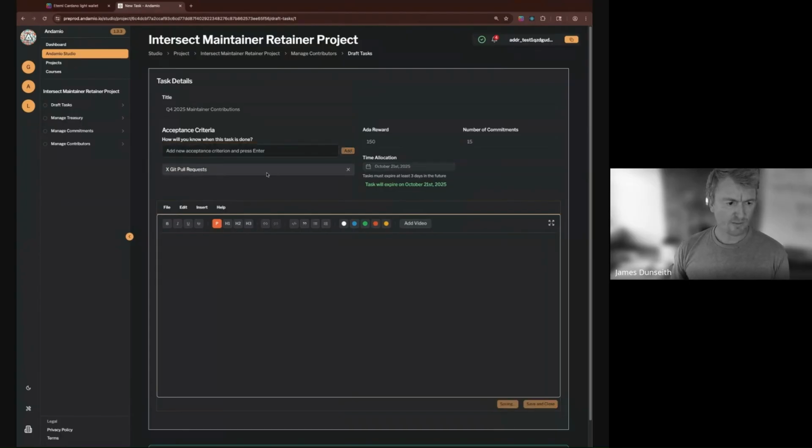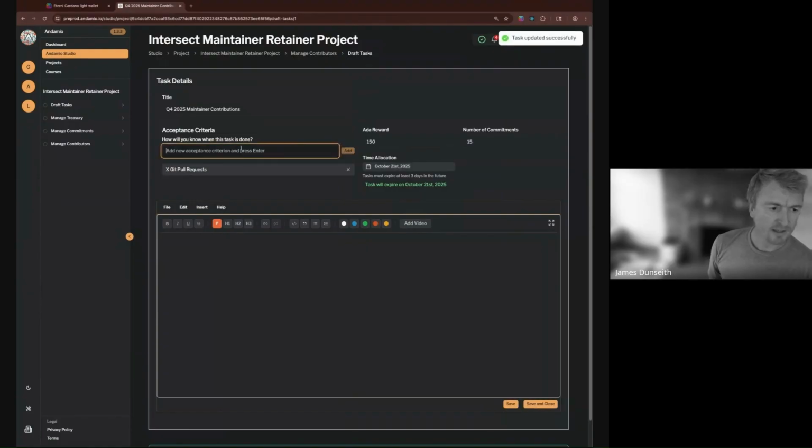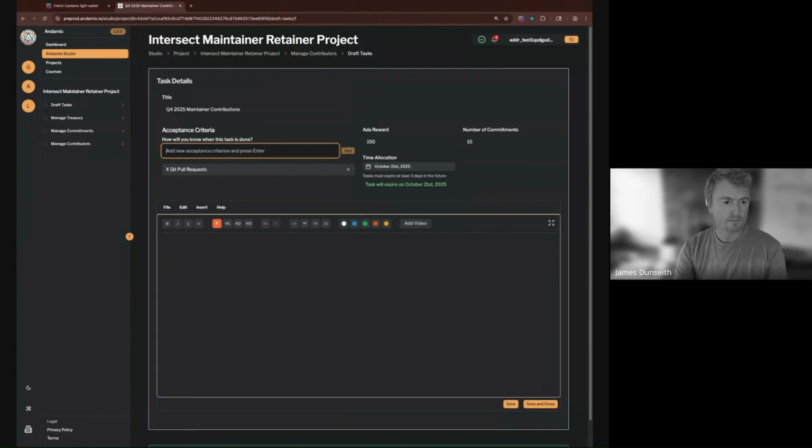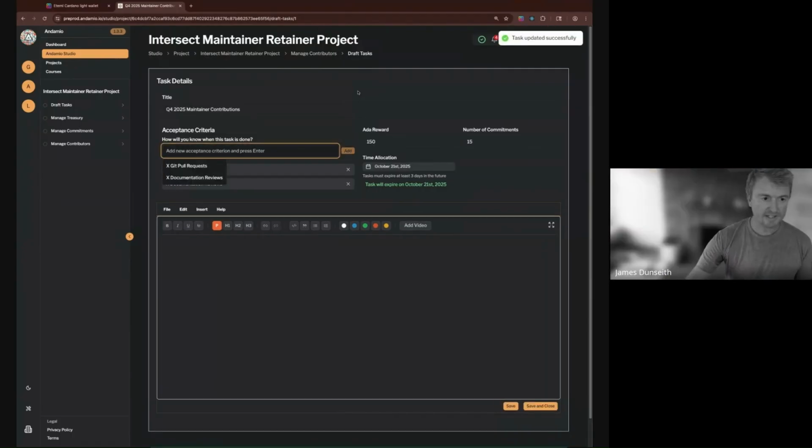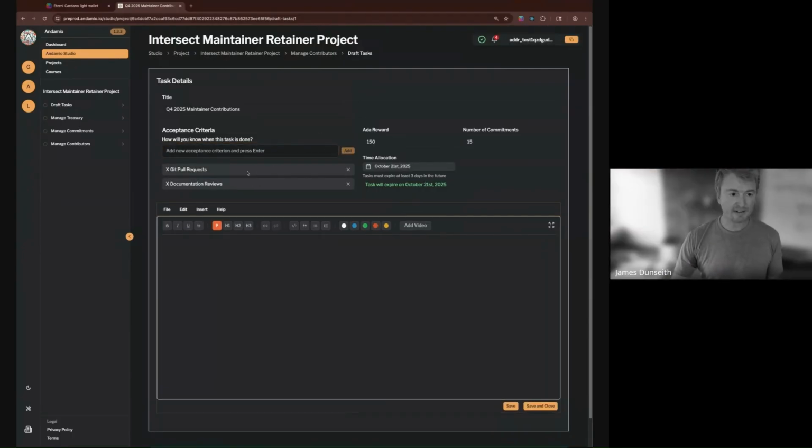What else are we looking for from maintainers on a quarterly basis? X number of documentation reviews. Okay, so these become acceptance criteria. Here they are.